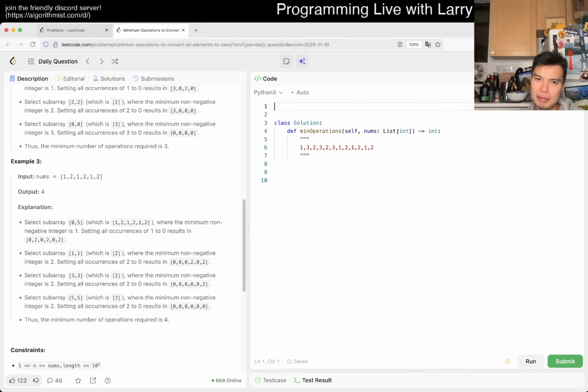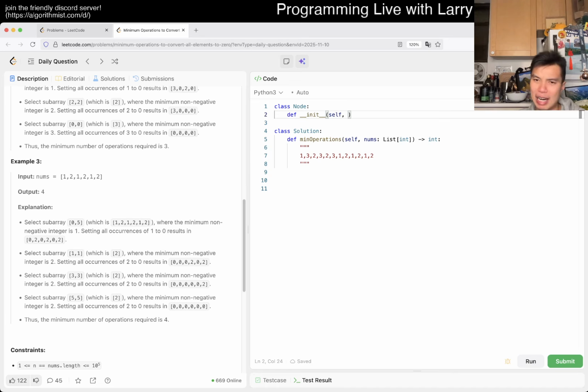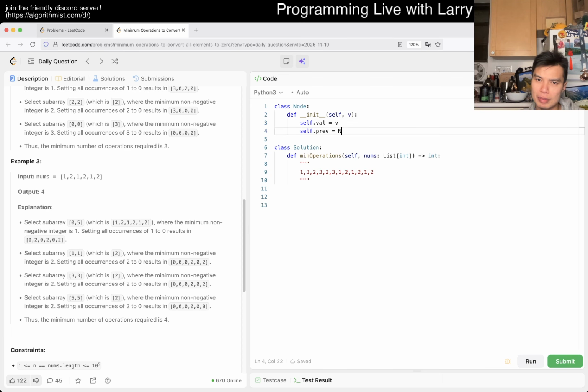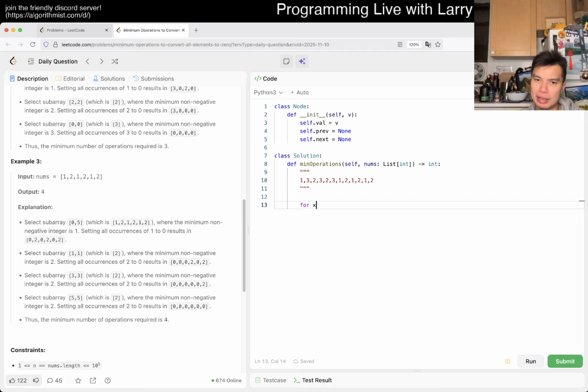Yeah, and then here maybe we just have a node, right? Do I need it to be double? If I have doubts, I always just make it a doubly linked list, because why not? So then now we have for x in nums, and we also want to do some lookup.